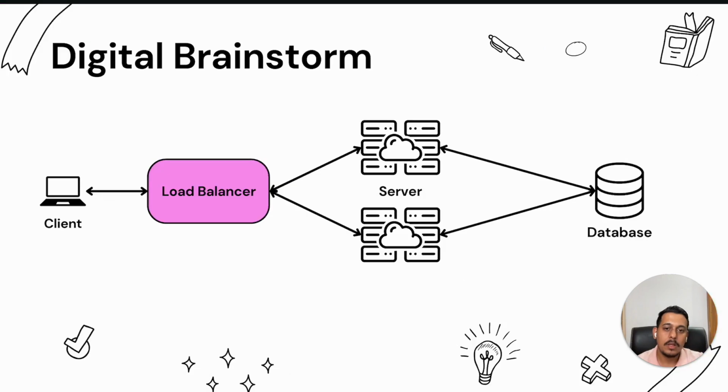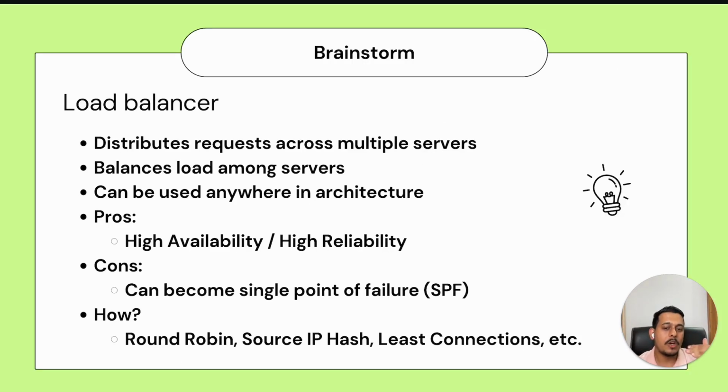For example, earlier, even if this load balancer sent a request to this server, the first server was responsible for communicating everything. Okay. If we take the example of WhatsApp, voice calling will happen here, video calling will happen here, chat messages will happen here, status will happen here, everything will happen in this server only. And for other requests also, everything will happen in this server only. So even if both of the servers are capable of handling a lot of requests, all the requests are getting handled here only. So what we can do is break it into microservices.